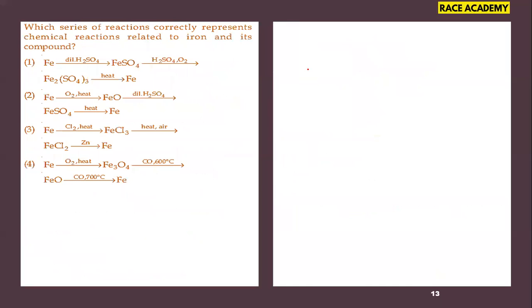Next question. Which series of reactions correctly represents chemical reactions related to iron and its compound? Here, they are given different kinds of equations. Let us observe the equations. In the first equation, iron treated with dilute sulfuric acid gives ferrous sulfate. Again, treated with oxygen, oxidation takes place in the presence of sulfuric acid and gives ferric sulfate, heated, iron got.